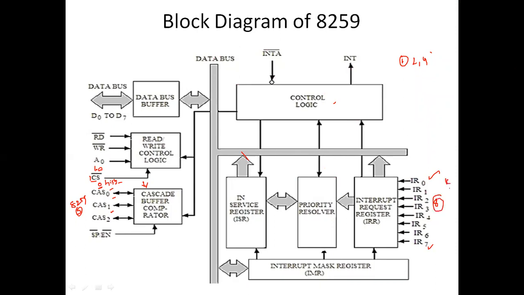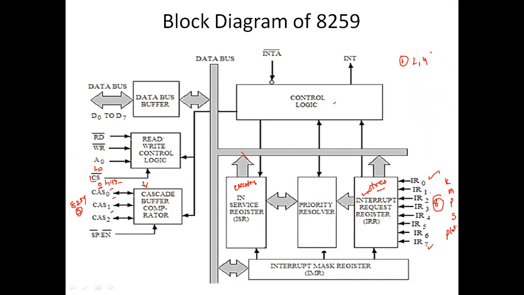Interrupts from the keyboard, mouse, printer, scanner, plotter will all be in the interrupt request register. What is the purpose of the interrupt request register? It stores all the requests which are requesting interrupt service, meaning those which are to be executed.